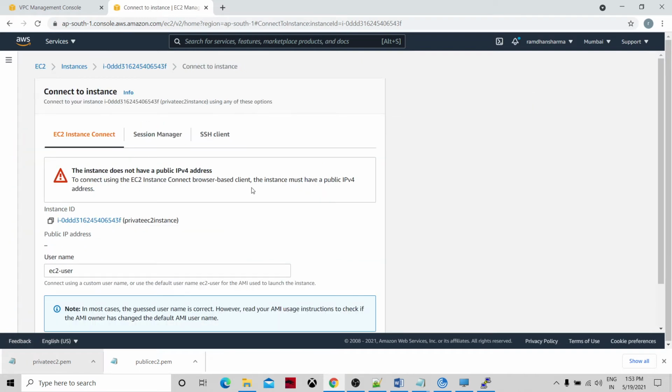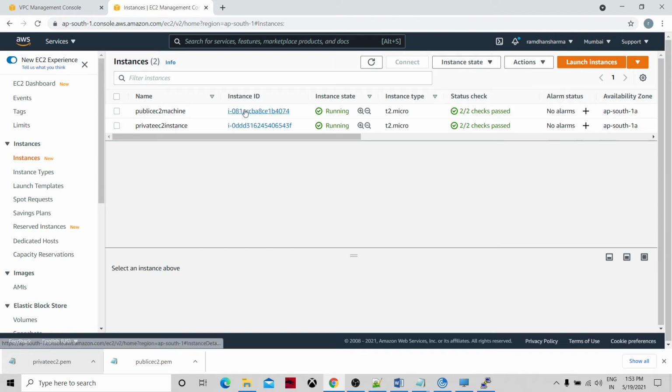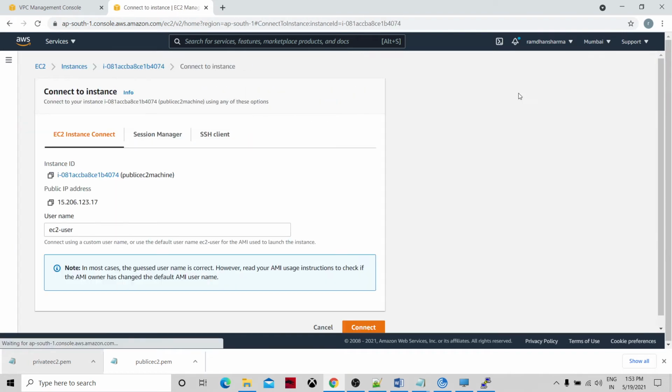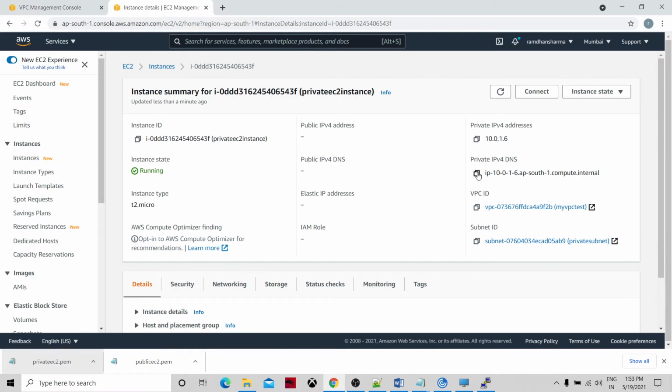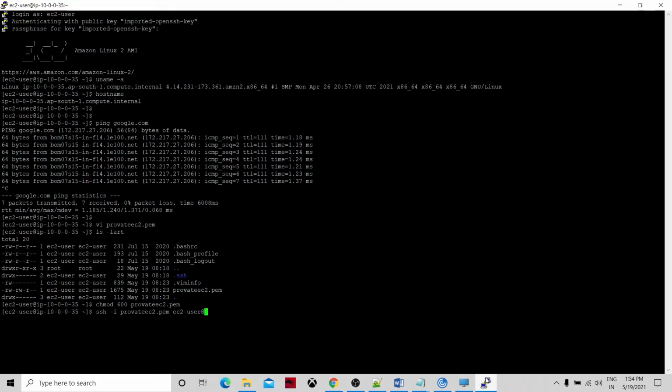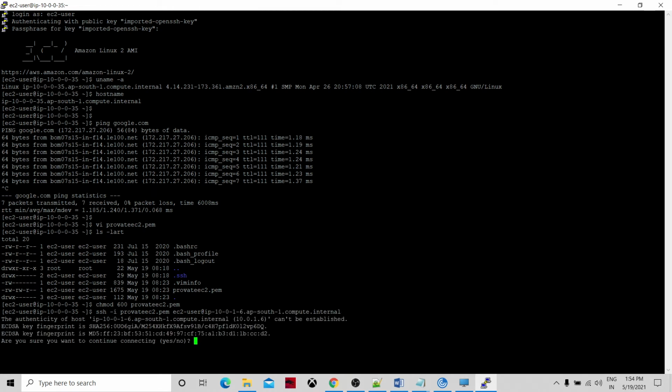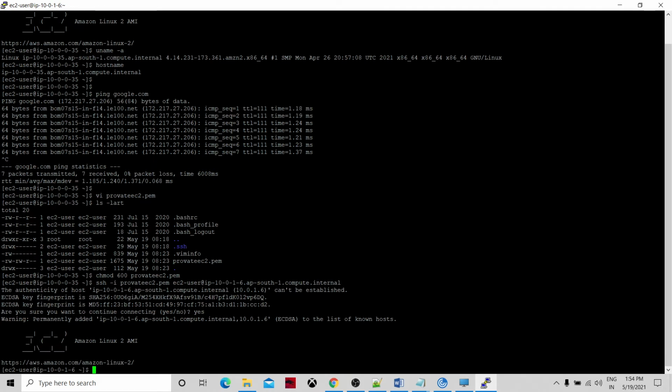Username will remain the same, ec2-user. If you want to see what the username is, in both the cases you have to go to Connect and see, this username is ec2-user by default. Okay. Now let's open it and I will just copy the DNS address. So what you have to do is ssh -i, the private PEM key of the private EC2 instance, and ec2-user at the rate of my DNS address. Okay, now it's asking for yes or no, then yes.